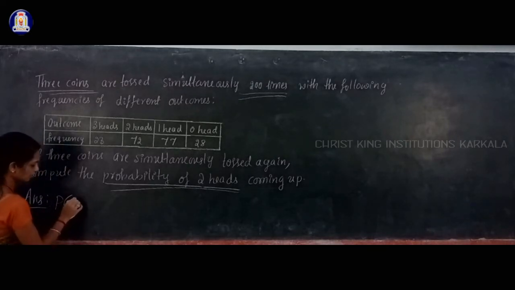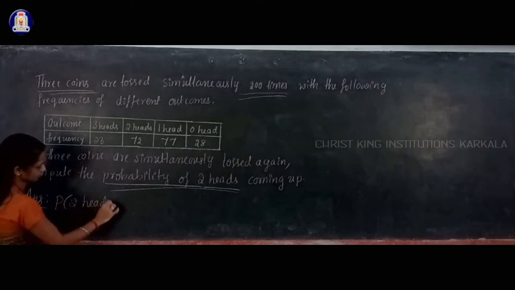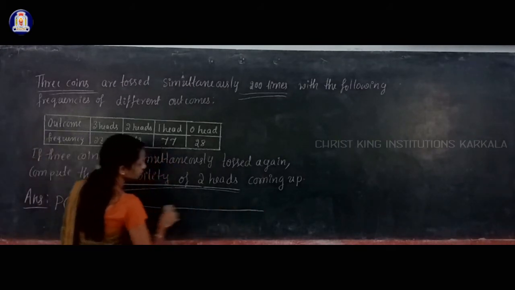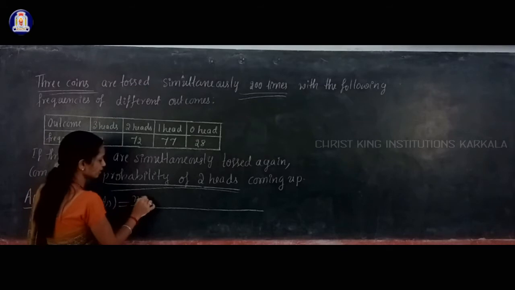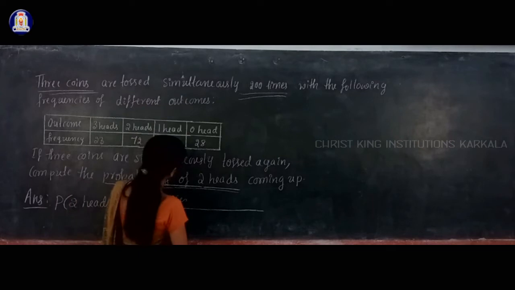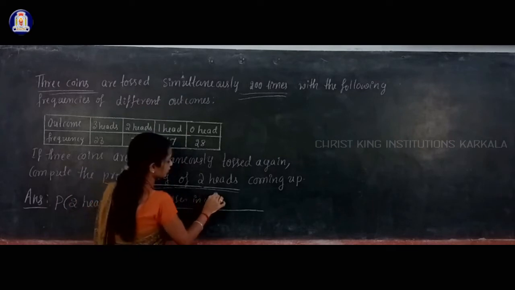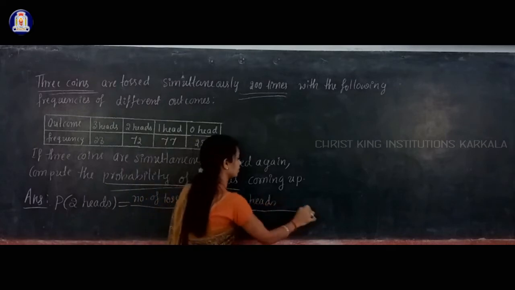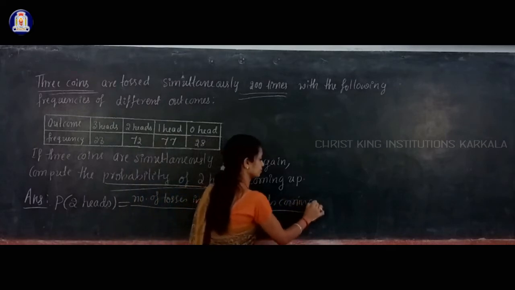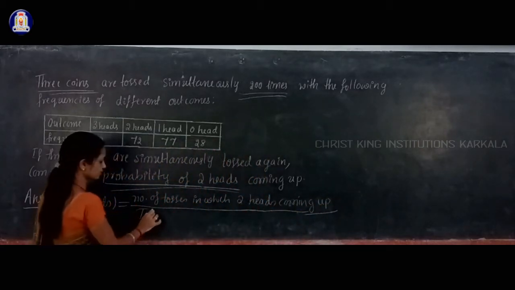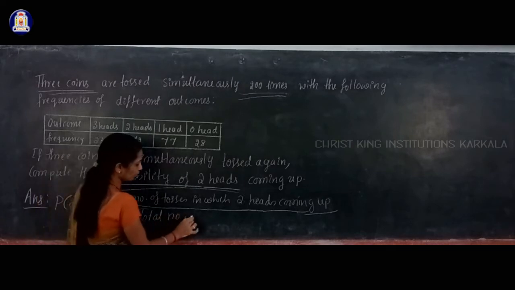What is the probability of 2 heads? Probability of 2 heads is equal to, according to the formula, the number of tosses in which 2 heads come up, divided by the total number of trials, meaning now the total number of tosses.